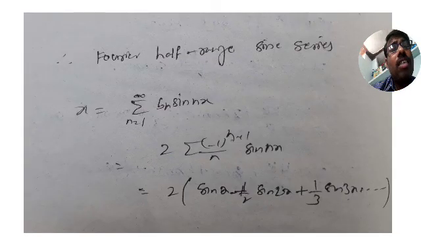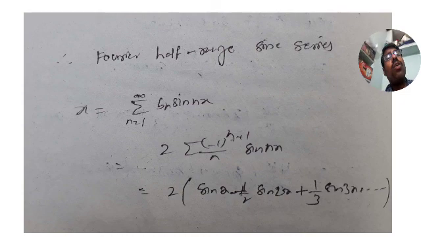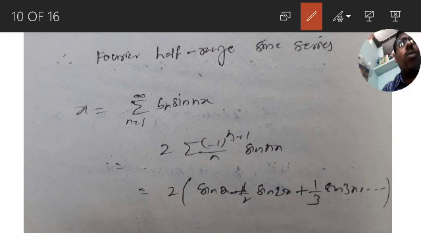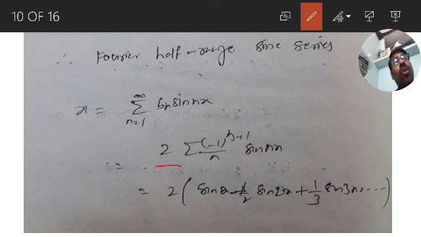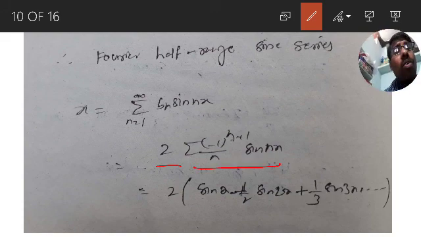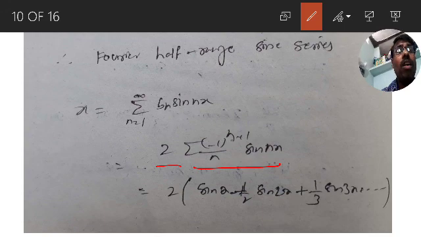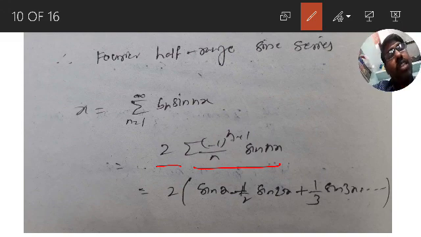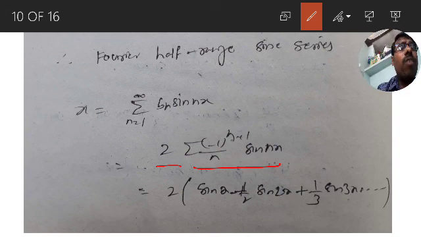Fourier half-range sine series for x is equal to sigma n is equal to 1 to infinity bn into sin nx, where 2 is a constant outside. Sigma minus 1 whole power n plus 1 by n into sin nx. Substitute n is equal to 1. For n is equal to 1, it becomes sin x. n is equal to 2, it is minus 1 by 2 into sin 2x, plus for n is equal to 3, 1 by 3 sin 3x, n is equal to 4, minus 1 by 4 sin 4x, n is equal to 5, plus 1 by 5 sin 5x.